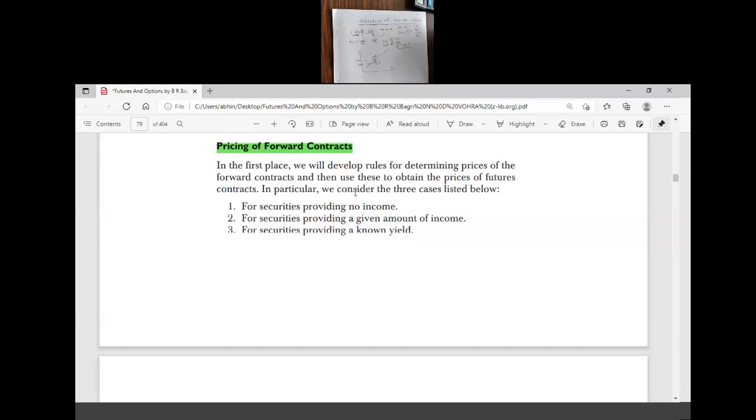Then bid ask spreads do not exist, so it is assumed that only one price prevails. So what do you mean by bid ask spread? See, if you have a Demat account, you may know the term bid and ask spread, or bid and ask price.